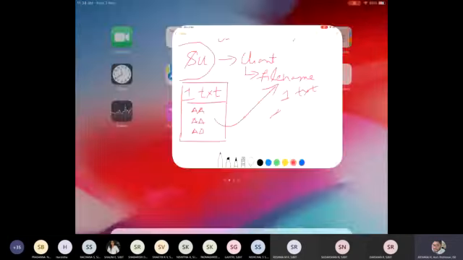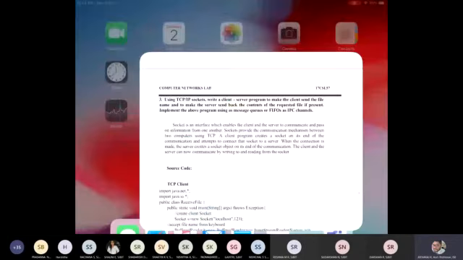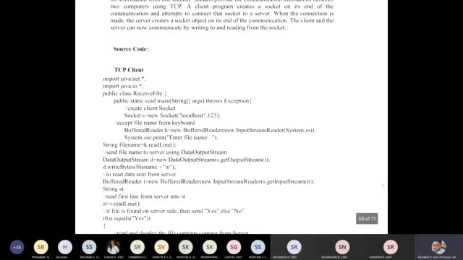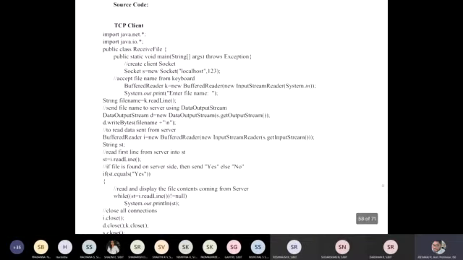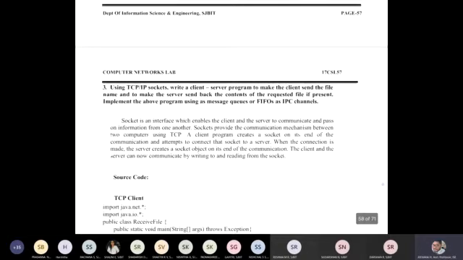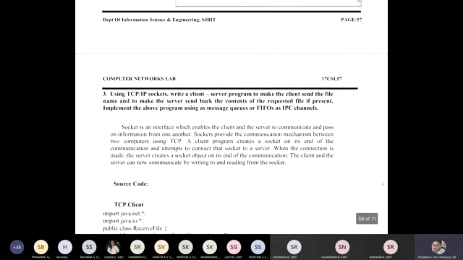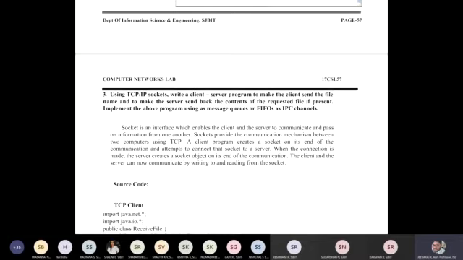We'll check with the code. First, we'll check with the code how the connection is made. Understand? Two codes have been written, one at the client. The third program states: TCP/IP socket, write a client server program to make the client send the file name, and to make the server send back the requested file if and only if the file is present.